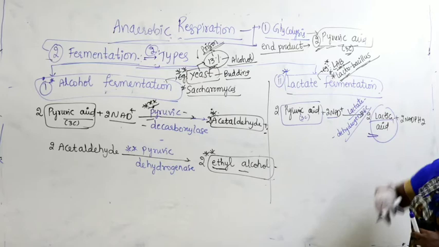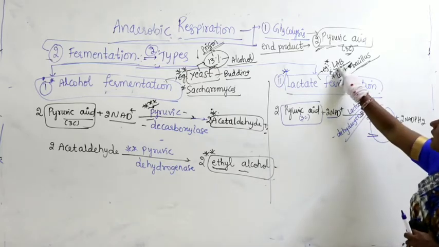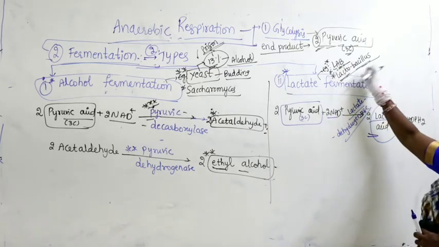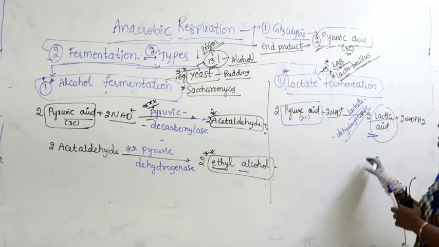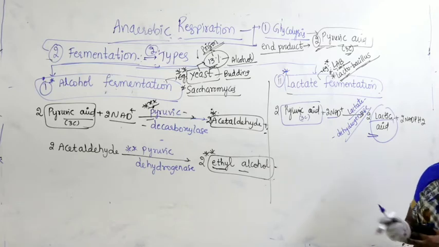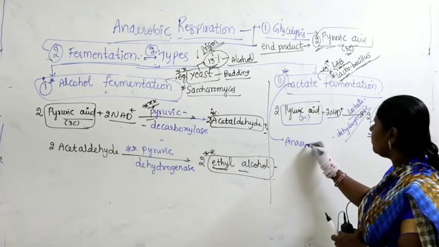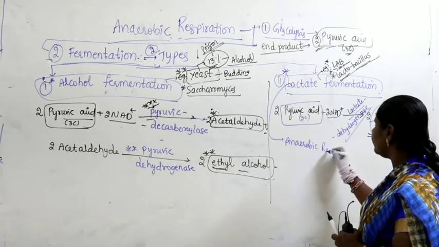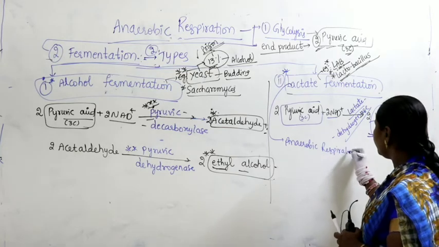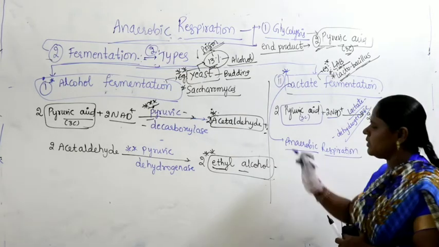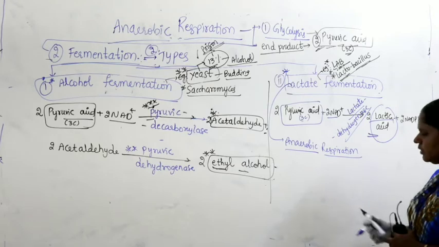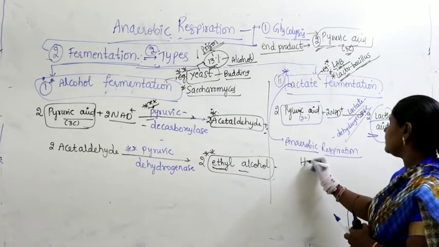Lactic acid bacteria. Now, this is generally lactate fermentation. You know that it is a type of anaerobic respiration that we study.